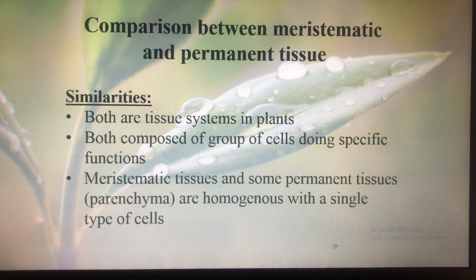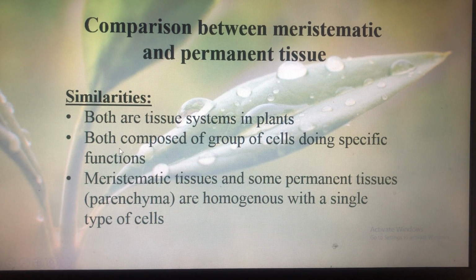Next topic is very important. It is the comparison between meristematic and permanent tissue. So when you are asked to write down the comparison between these two tissues, you must include similarities and dissimilarities both. So first of all, similarities are that both of these tissues are tissue systems in plants.